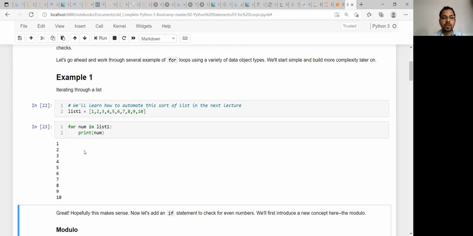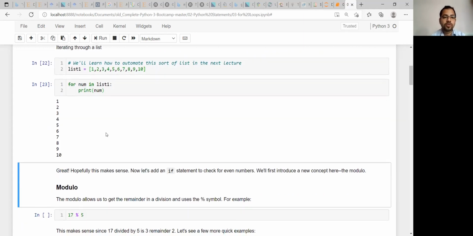Now by default, this for loop is printing these elements vertically. It is placing a new line by default. That is up to you, in which format you want to print it. You can print it in another way also, no problem, but by default it is printing vertically.